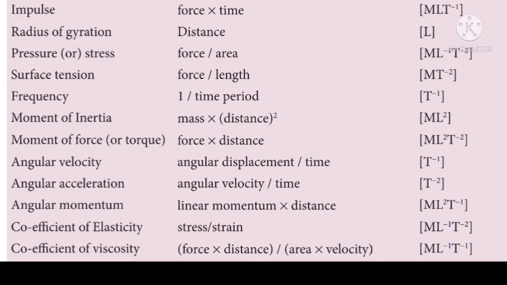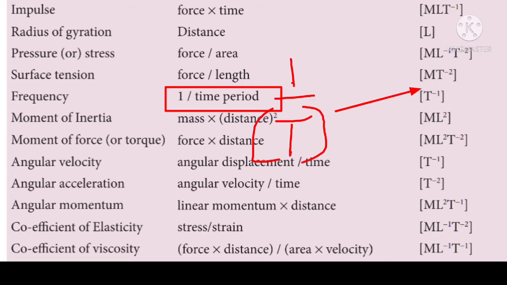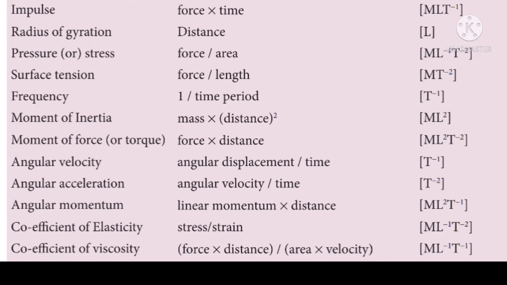Next, physical quantity, frequency. The expression for frequency is 1 by time period. The dimension for time period is T. When this T goes up, it will become T power minus 1. Hence, the dimension for frequency is T power minus 1 within square bracket.